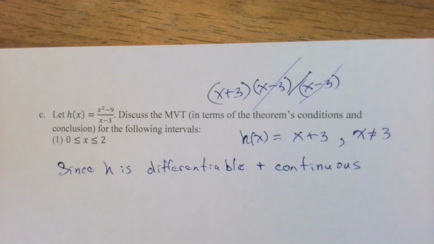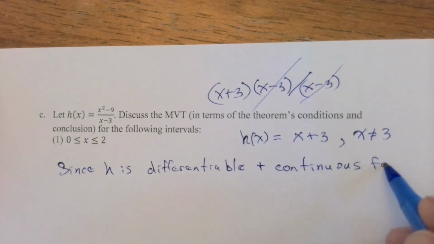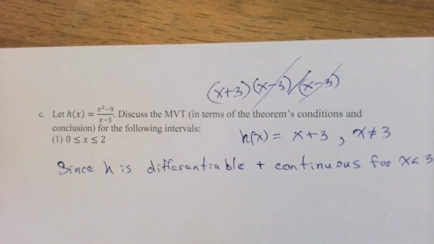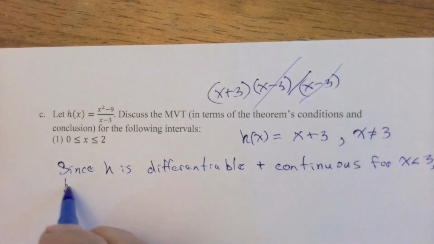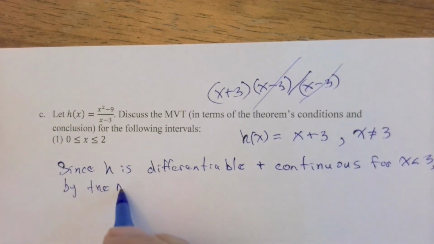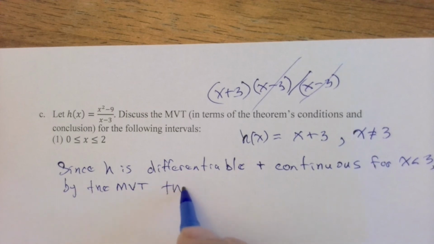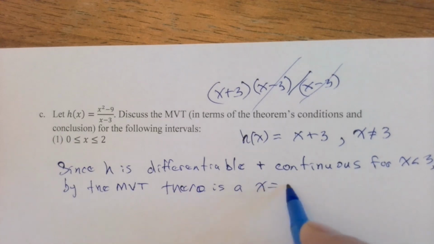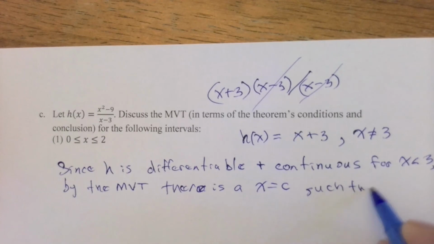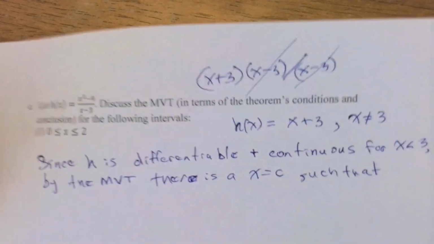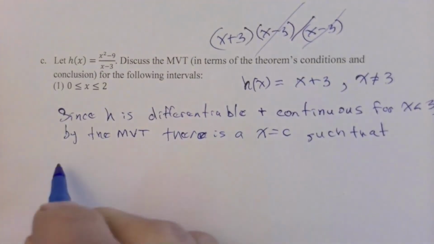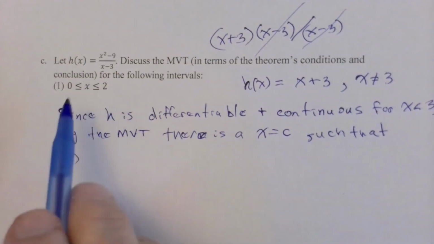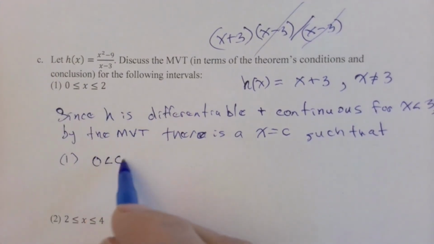And for where? Well, as long as x is less than 3 or greater than 3, by the mean value theorem, there is a number c such that two things are true. One, c is found in the open interval 0 to 2. So 0 is less than c is less than 2.